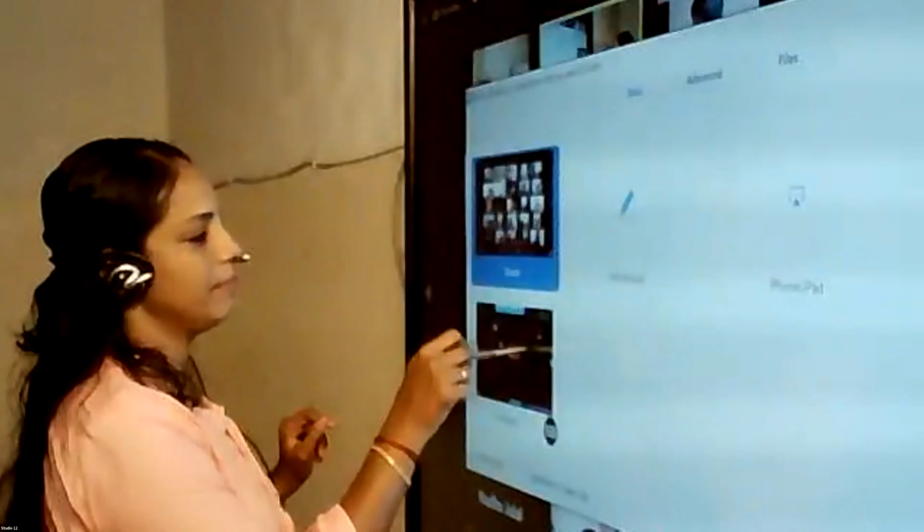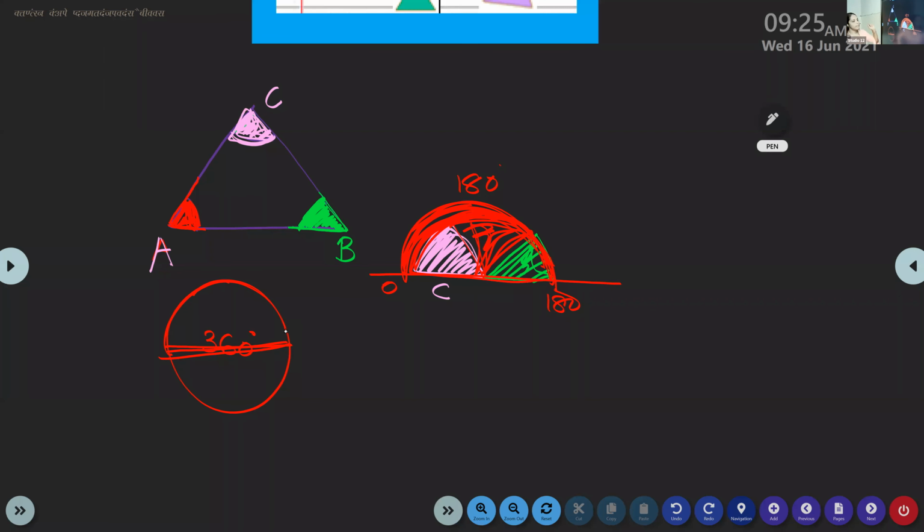Okay, children. So when you divide 360 into two equal parts, you will get one semicircle, another semicircle, right? Yes, ma'am. So 180 plus 180. So don't forget this. Always, the angle sum property of a triangle is 180 degrees. What is the interior angle sum? 180 degrees.